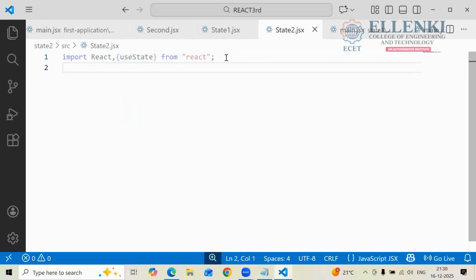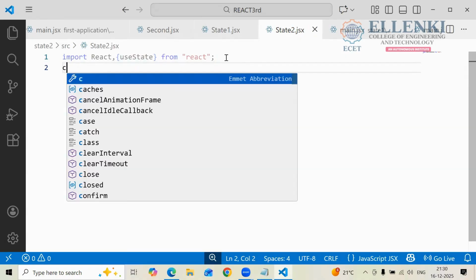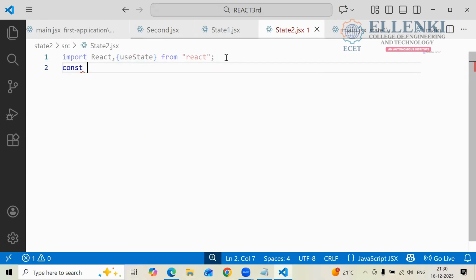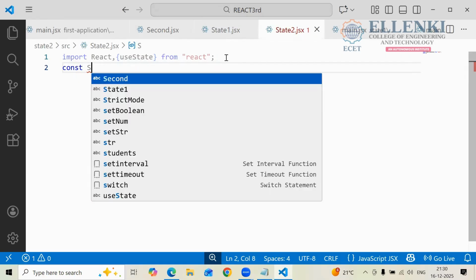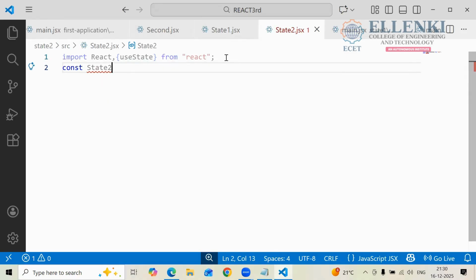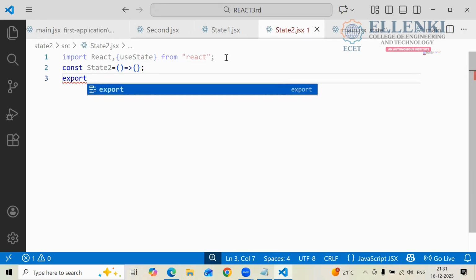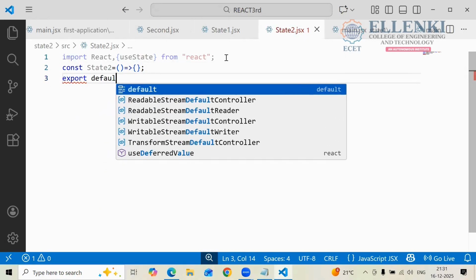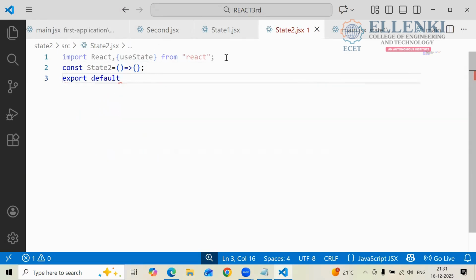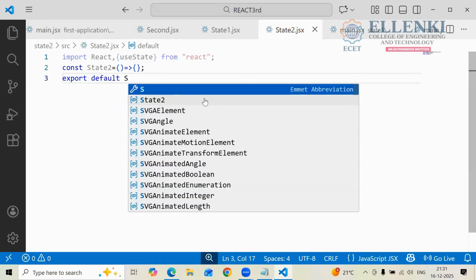What do you have to do here? You have to create one component, right? So how are you going to create your component? const. What is your component name? State2, state 2. And for this state 2 component, what are we assigning here? An arrow function we are assigning. Later, what do you have to do? Export. Next thing, export default state 2. State2, state 2.